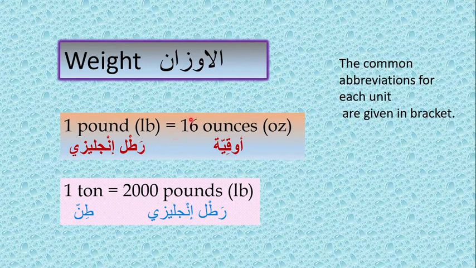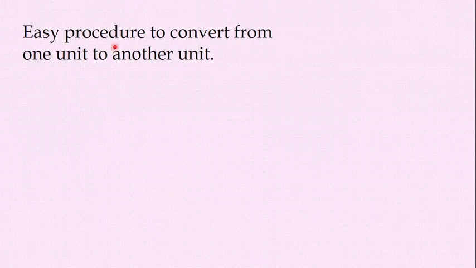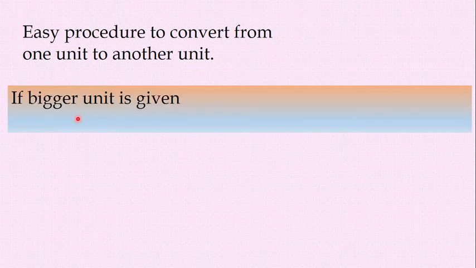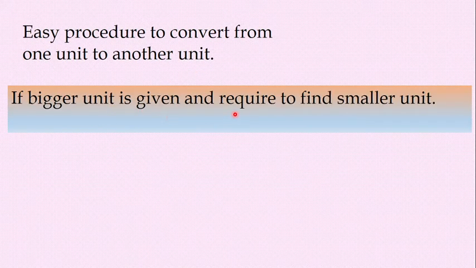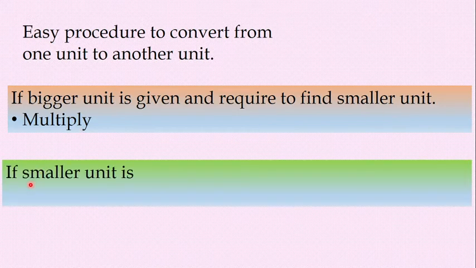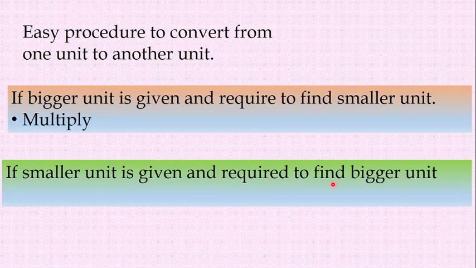Now you can see an easy way to convert the units. For this you have to remember these numbers. Here is an easy procedure to convert from one unit to another unit. If a bigger unit is given in the question and you are required to find a smaller unit, you have to multiply. The number given on the right side, that number you have to multiply. If the smaller unit is given and you are required to find the bigger unit, divide. These are the only two things you have to remember. You have to see which is given and which is required to find. Bigger given, multiply. Smaller given, divide.